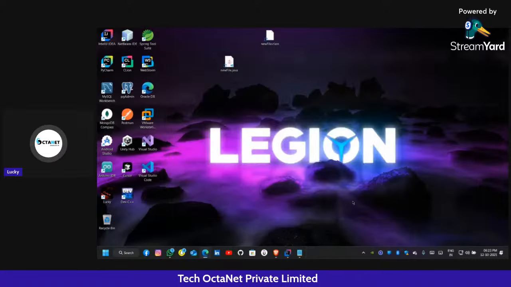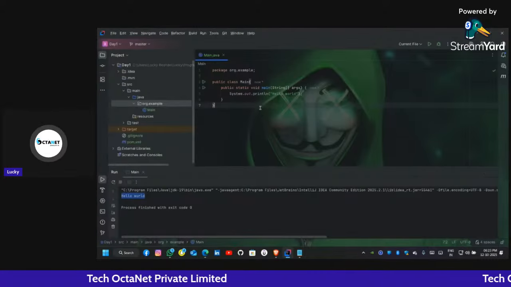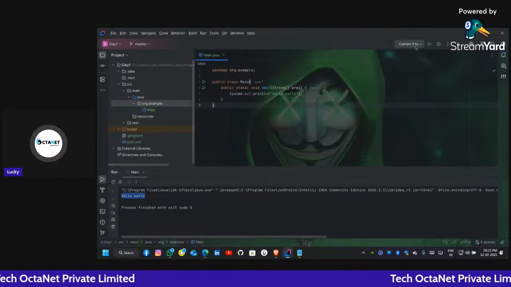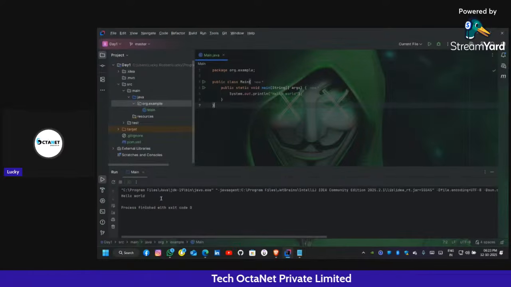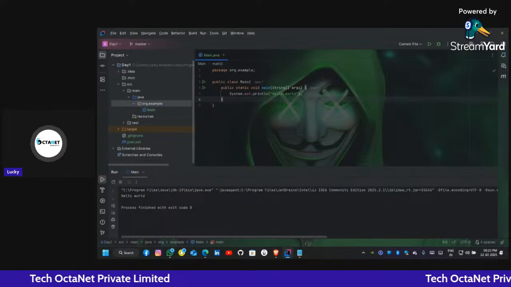For anybody else who runs in the IDE, let's come back to the IDE and here we can select the current file and rerun it. So this is hello world, okay? So this is the basic structure, okay?